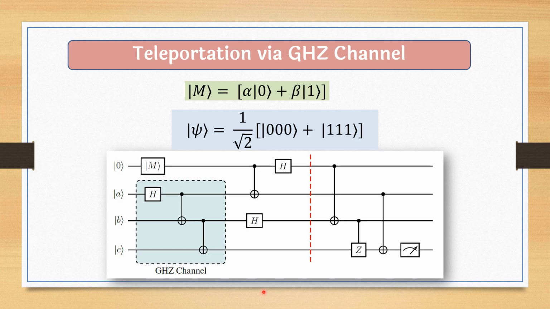If we take A, B, C as 000, then we will get this state, ket 000 plus ket 111. If we take them 111, then we will get 000 minus 111. And depending upon the other choices, we will get different entangled channels. Later, in the later slides, we will see that the authors have also calculated quantum cost. What is quantum cost? Quantum cost is basically the number of quantum operations or quantum gates that are being used in this circuit, in this teleportation. So more quantum cost means it will increase the complexity. So we will see in the later slides.